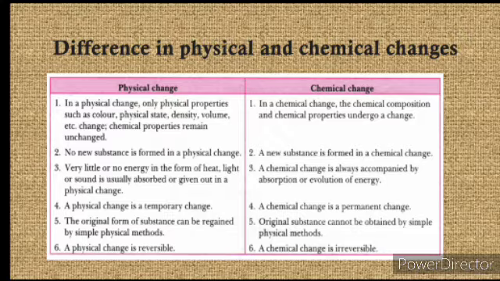So this is just the opposite of physical change, because in a physical change either very little or no energy is absorbed or given out. Then a chemical change is a permanent change, or we can say irreversible. It cannot be reversed back. The original substance cannot be obtained by a simple physical method. We cannot get the original substance once again.